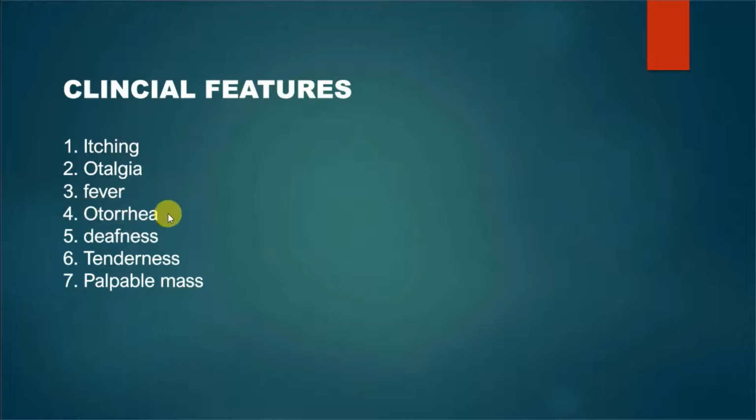Now, otorrhea means ear discharge. We can have discharge here if the boil or furuncle ruptures, hence we can have ear discharge coming out. Deafness. Now, why is there deafness here? If the boil or furuncle is large enough, we know that the external auditory canal is a tube and it is a part of the conductive apparatus. So if the tube is closed by this large boil, it can lead to conductive deafness.